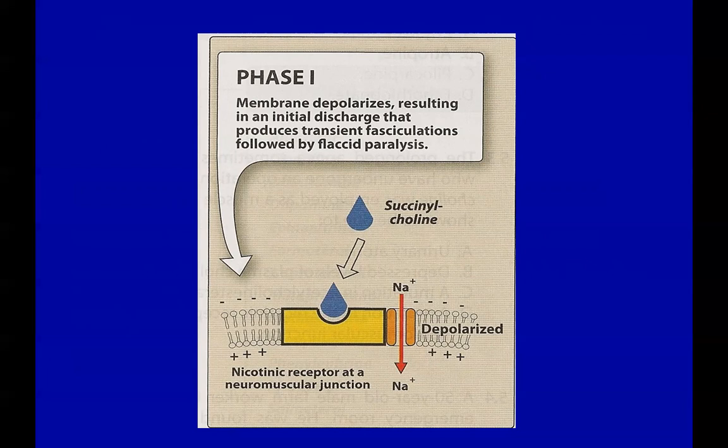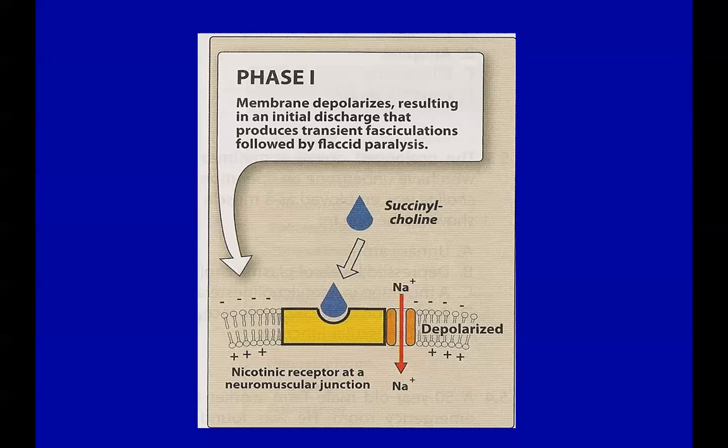Then the next management is barbiturate-like drugs, then neuromuscular blockers. Finally, if it is not controlled, you can even undergo general anesthesia.